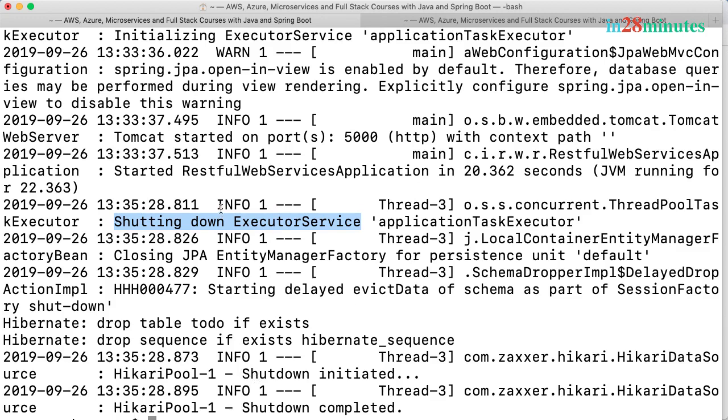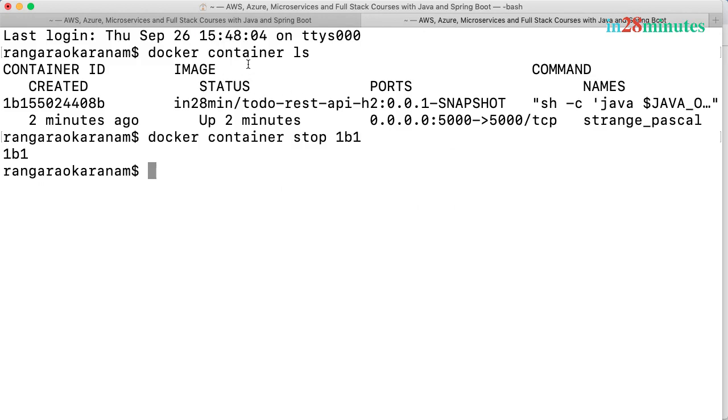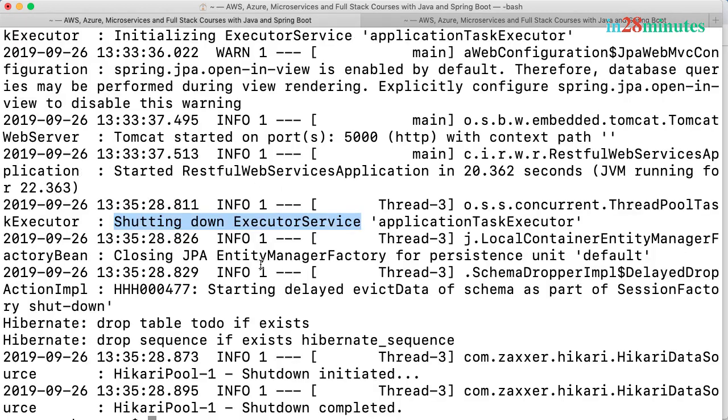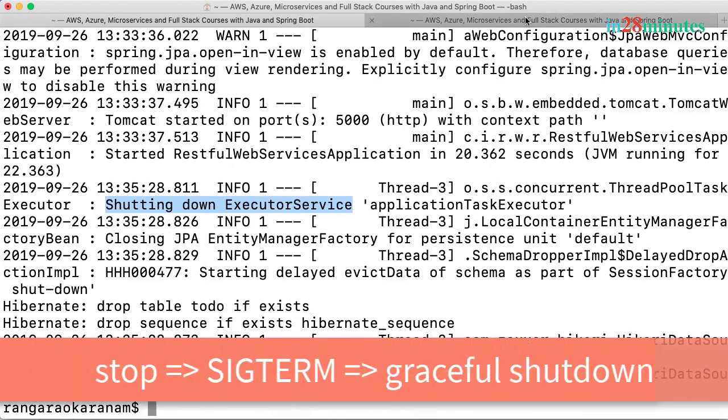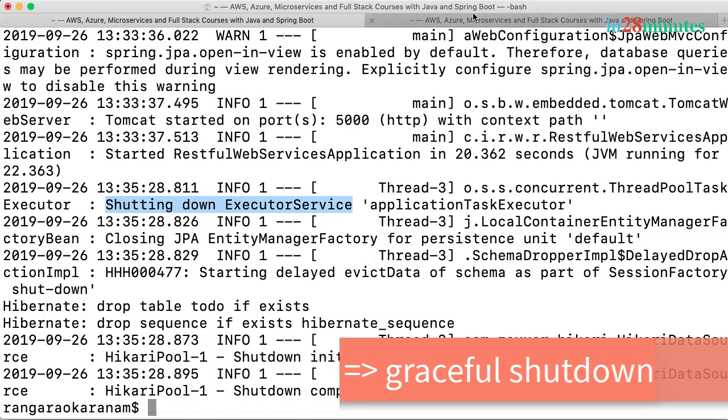So you can see that after I called stop on the container, it was given some time to finish its processes and shut down gracefully. So things like closing out the connection pool, things like shutting down the executor service, the container was given time to do all that stuff. In technical terms, when I do a container stop, the signal which is sent to the container is something called SIGTERM. It means take about 10 seconds and make sure that you gracefully complete your execution.